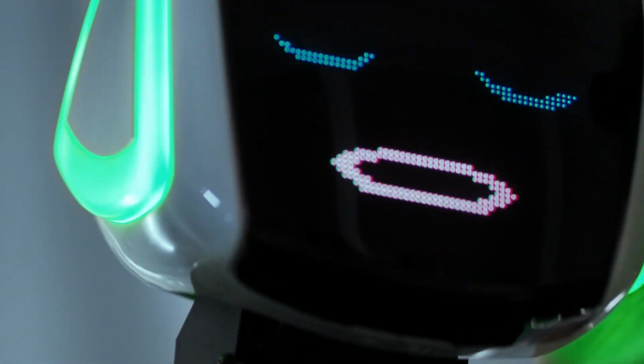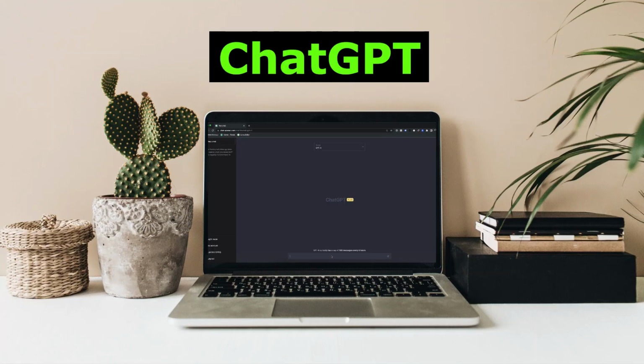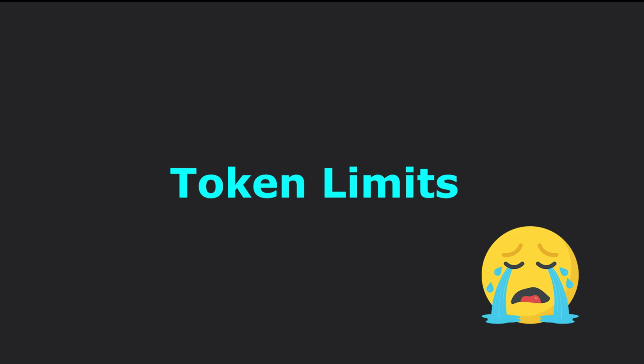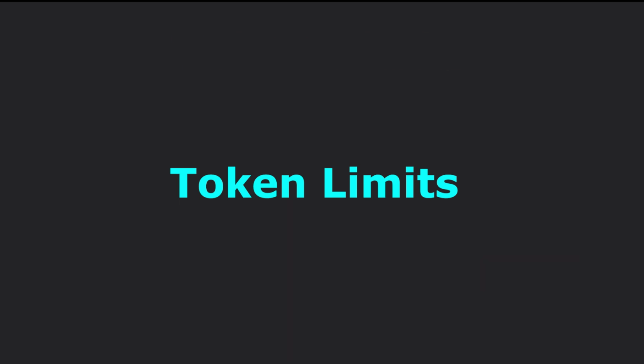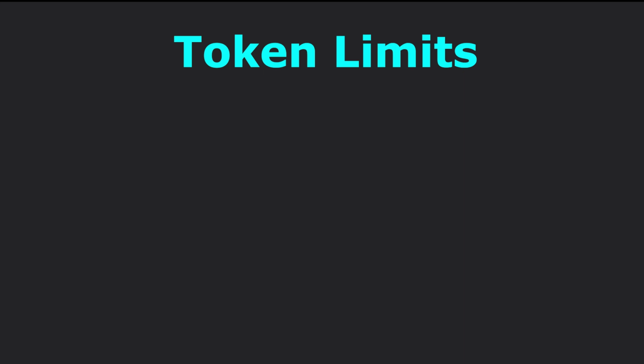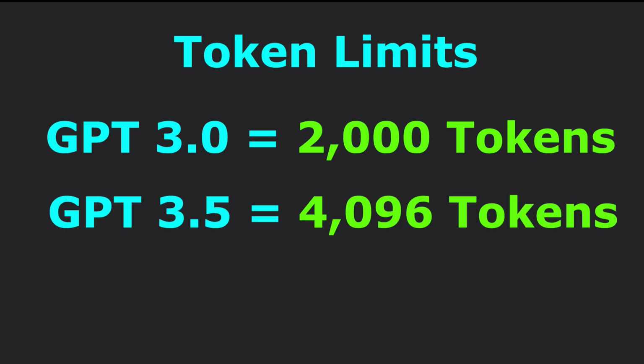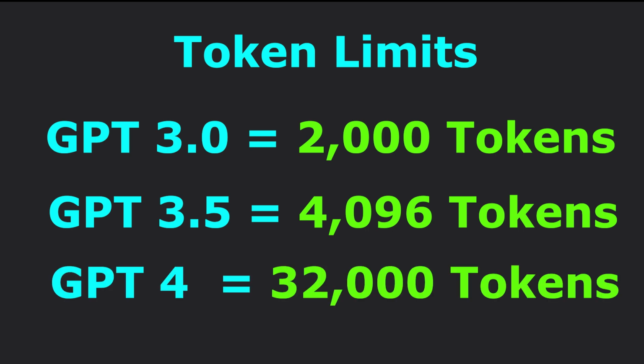Another key point that is powering the current vector database narrative right now is that they go hand in hand with one of the biggest current AI trends. Large language models, also known as LLMs, like ChatGPT. One of the big drawbacks of LLMs like ChatGPT currently is that they are subject to hard token limits, which restrict the size of the context or input data you can provide to the model. When GPT-3 was released, the limit for both the prompt and the output combined was around 2,000 tokens. With GPT 3.5, this limit increased to 4,096 tokens. Now, GPT-4 comes with a limit of around 32,000 tokens, enough to input around 50 pages of text.